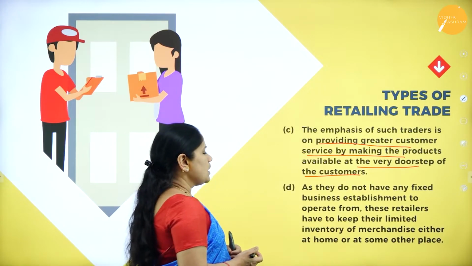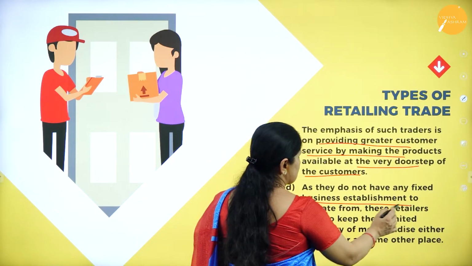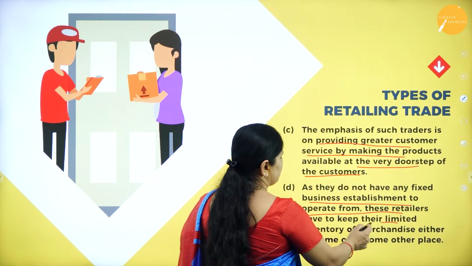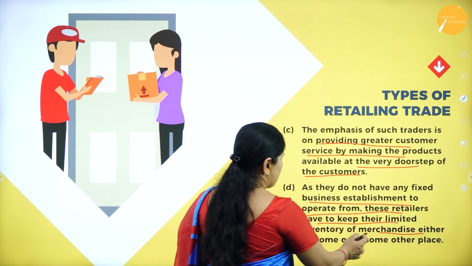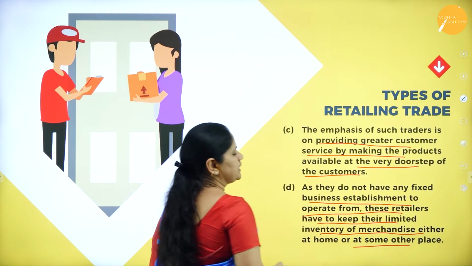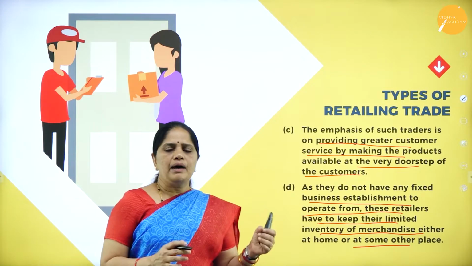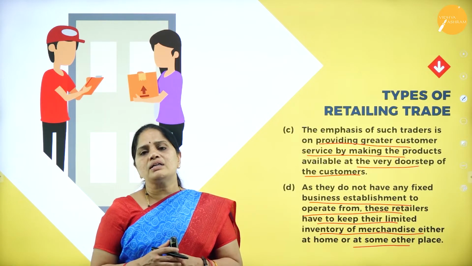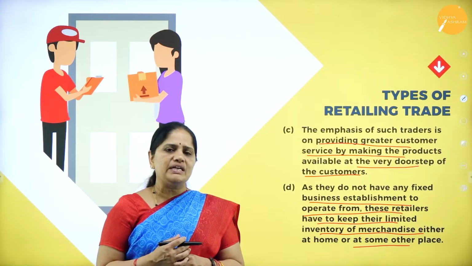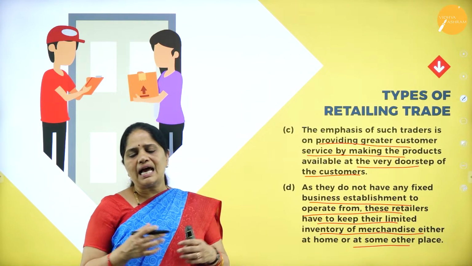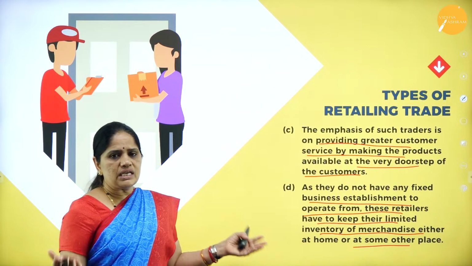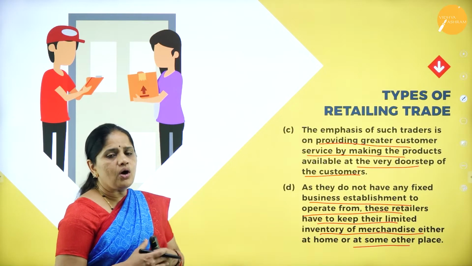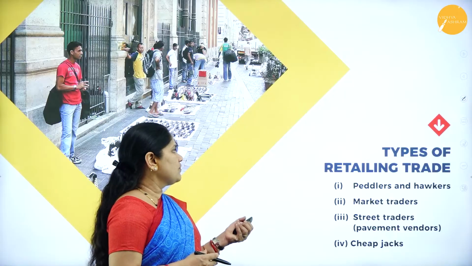Then, as they do not have any fixed business establishment, these retailers have to keep their limited inventory of merchandise either at home or at some other place. Whatever limited amount of merchandise they have, they will either keep it at home, or at some place where it is convenient for them to sell. As and when the goods get sold, they will have to replenish those goods. So they will be keeping it at home or at a place which is convenient for them.